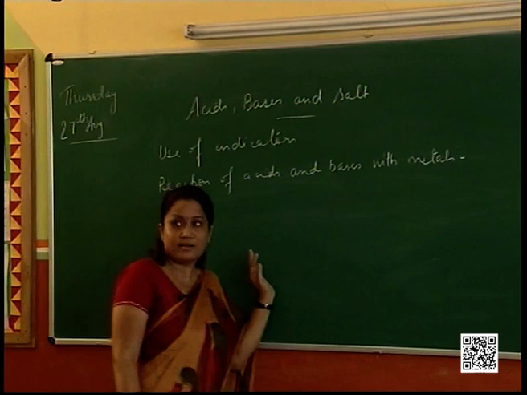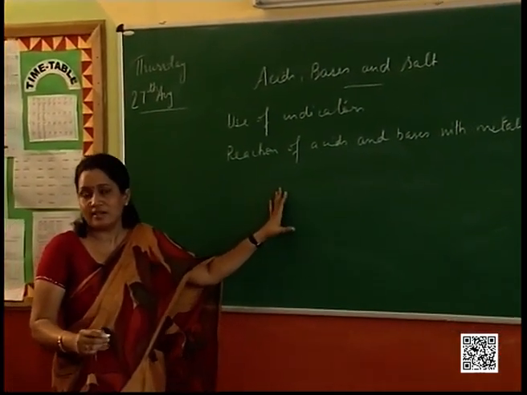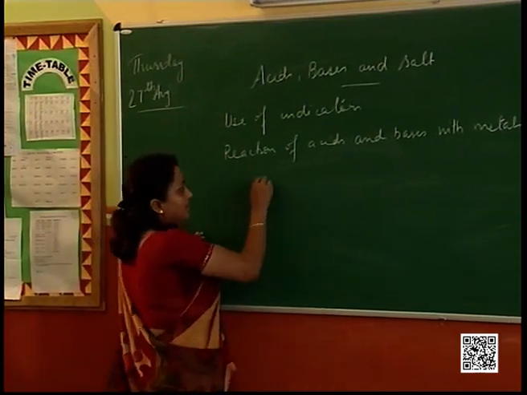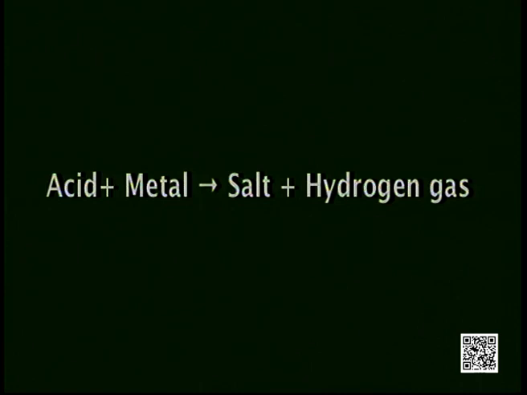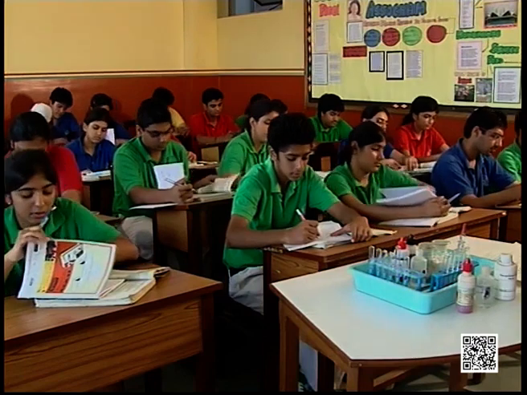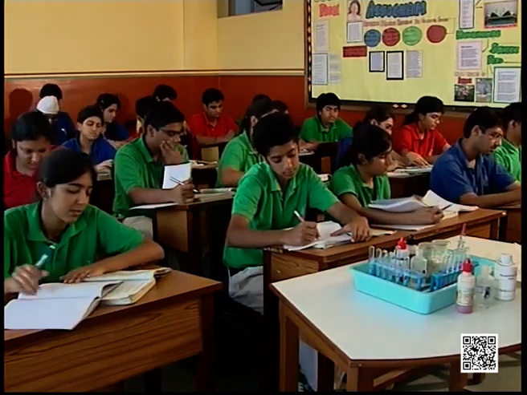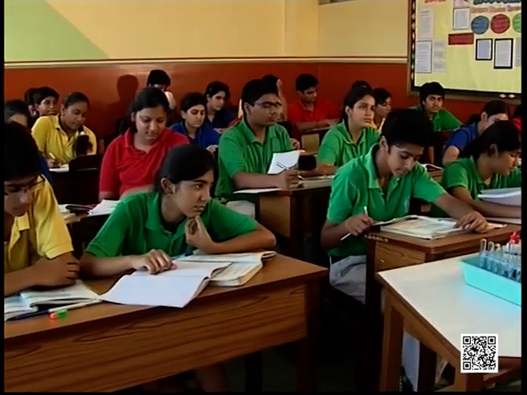If I have to write a general chemical equation, as in reactions we've done in the first chapter: a metal reacting with an acid produces salt plus hydrogen gas evolved. Please look in the book. On page 20, we have that equation given: acid plus metal gives salt plus hydrogen gas. Now I'm going to demonstrate.